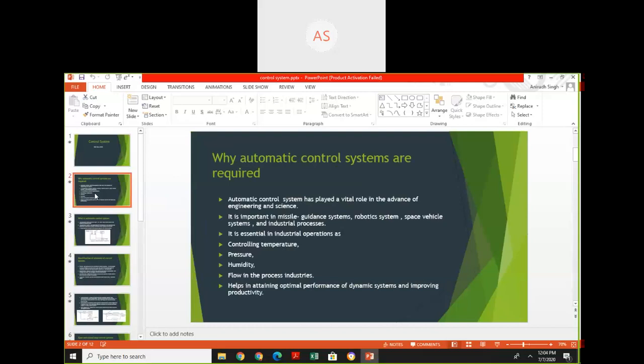Why are automatic control systems required? An automatic control system has played a vital role in the advance of engineering and science. It is important in missile guiding systems, robotic systems, space vehicle systems, and industrial processes. It is essential in industrial operations for controlling temperature, pressure, humidity, and flow in process industries, and also helps in attaining optimal performance of dynamic systems and improving productivity.